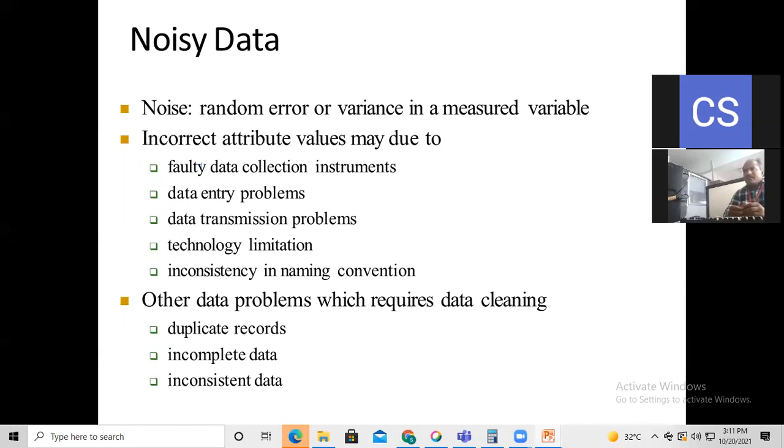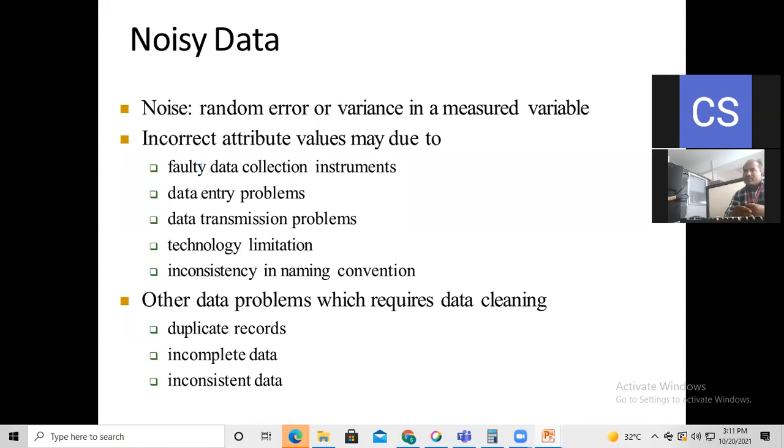The next one is other data problems which require data cleaning: duplicate records, incomplete data, and inconsistent data. These we consider as noisy data. Duplicate data records mean multiple copies of the same data; we call that a duplicate record.